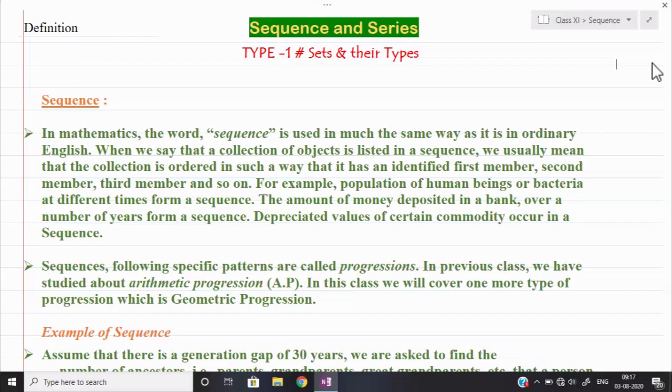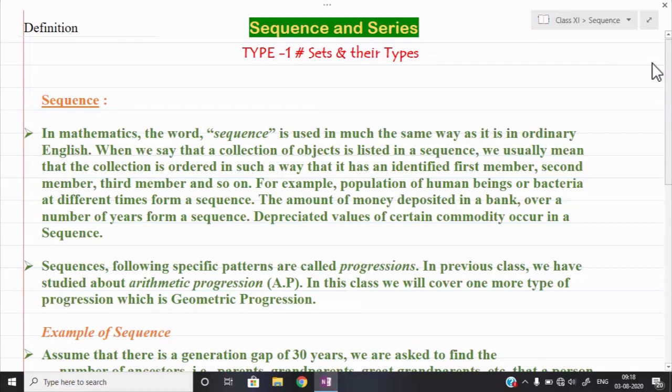But I am creating a sequence for each and every month. But suppose each and every month I deposit 100 rupees only: first month 100 rupees, next month 100 rupees, third month also 100 rupees. Then I can say that here I am forming a particular pattern, and hence this sequence will be a progression.